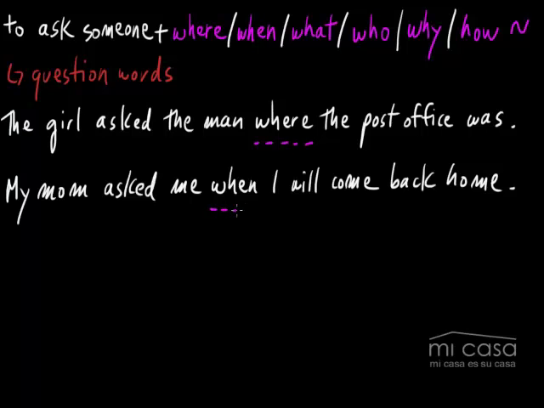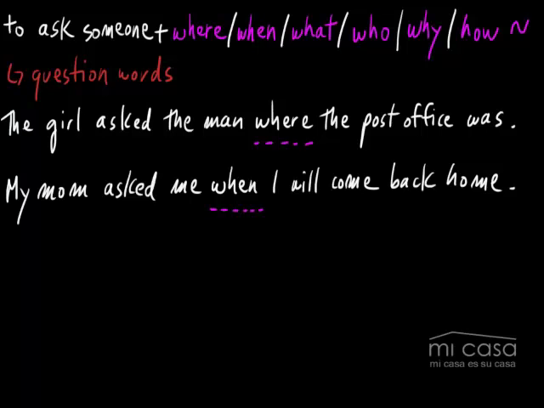So here we're using it with when, and we have a full sentence after, when I will come back home. You don't always have a full sentence after when. For example, my mom asked me when the party was. You can do that. In that case, it means 언제냐고 했어. In the first case, it means 언제 집에 돌아오냐고 했어요.